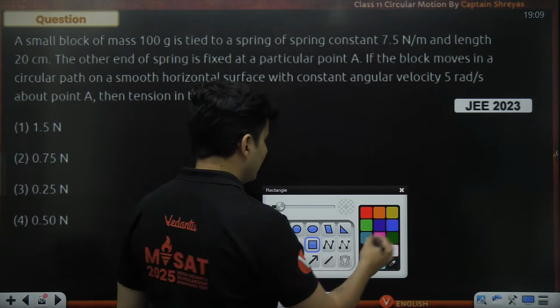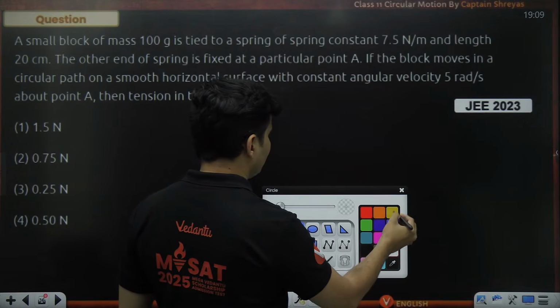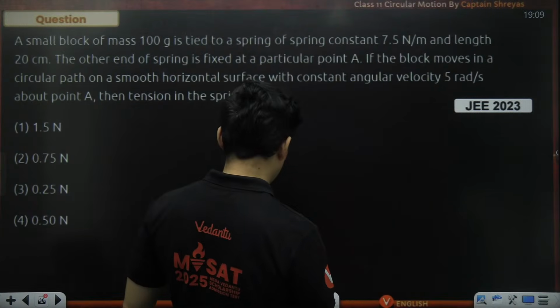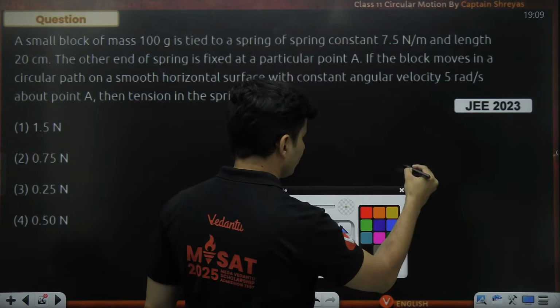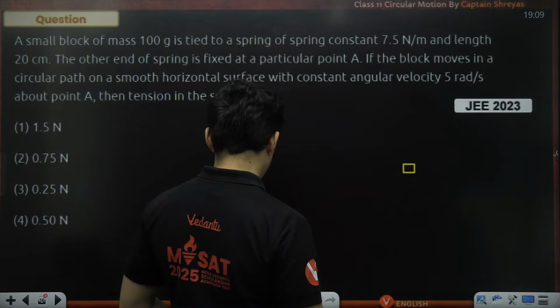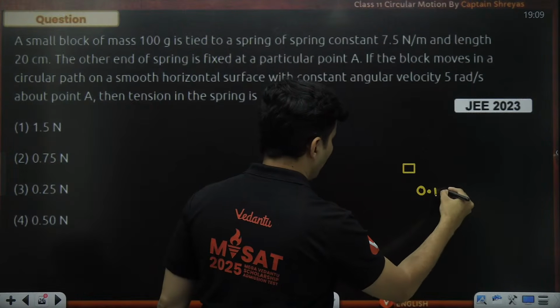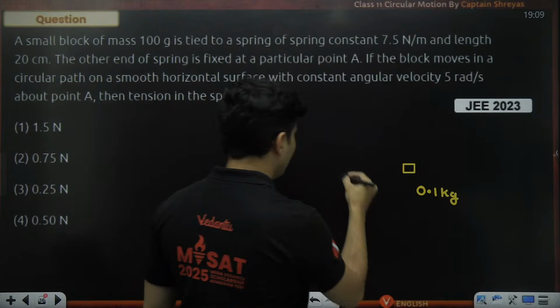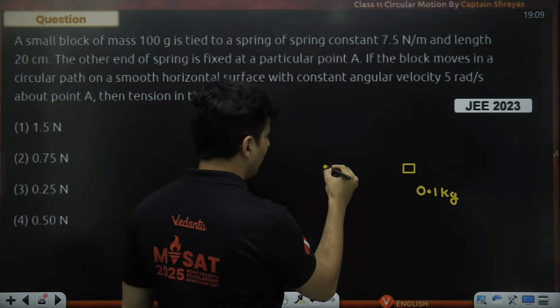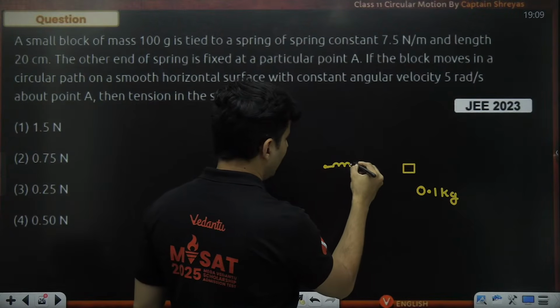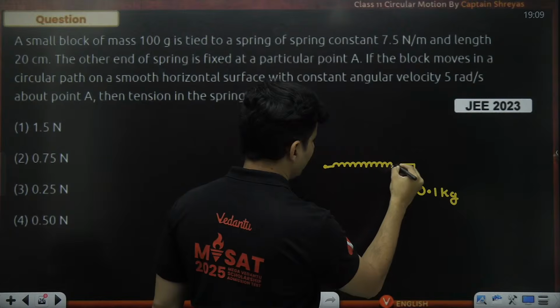Okay, so let's imagine our block. Our block is somewhere here. Okay, this is our block whose mass is 100 grams. That means 0.1 kg, and it is attached to this particular point with the help of the spring.